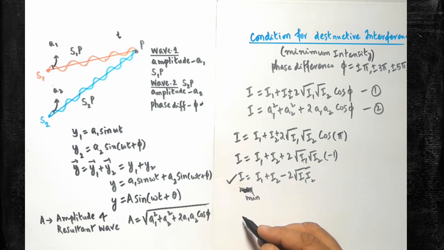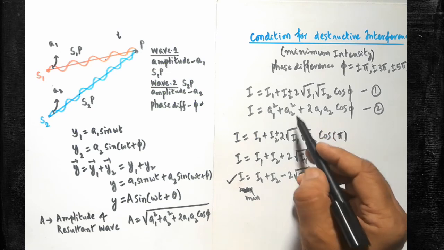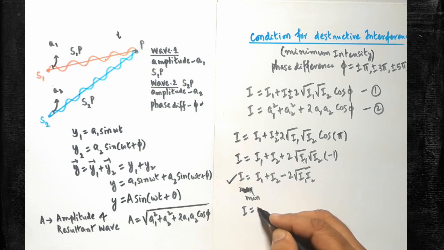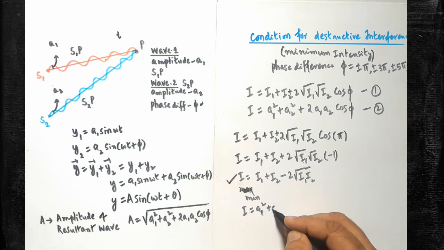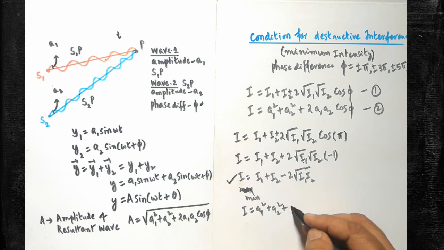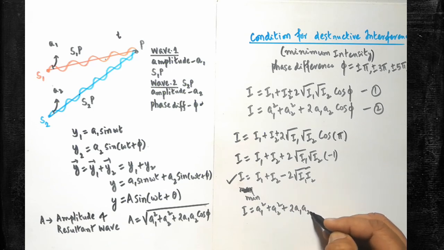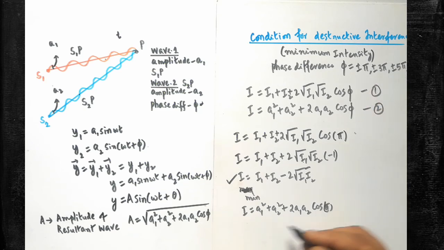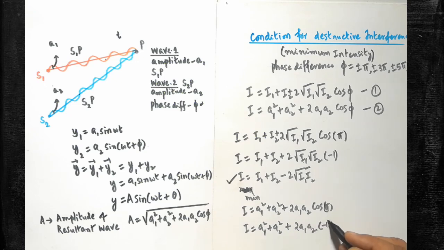Now we are going to get the same expression in amplitude format. I is equal to A1 square plus A2 square plus 2A1 A2, and instead of cos pi substitute any one of the values. Here I am substituting pi. I is equal to A1 square plus A2 square plus 2A1 A2 cos pi, and the cos pi value is minus 1.